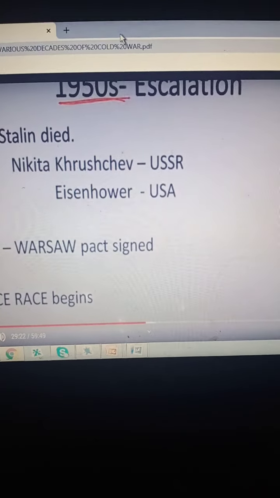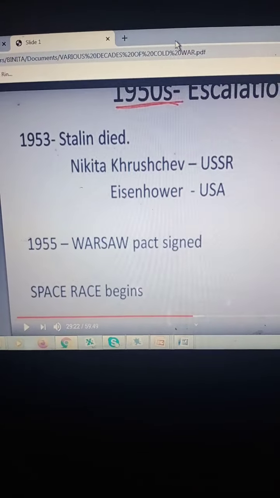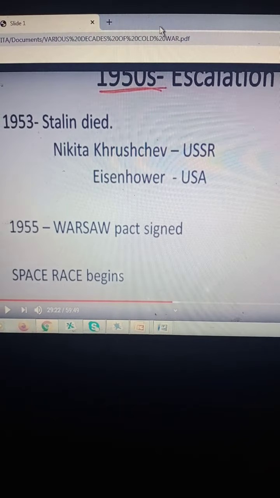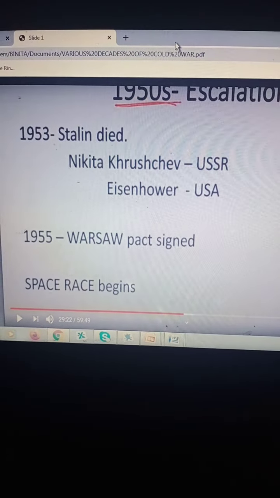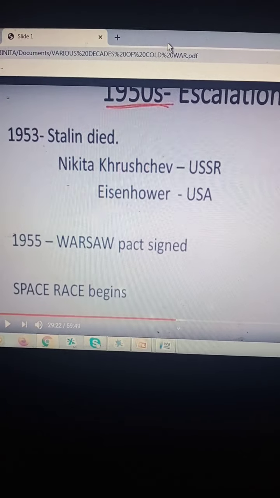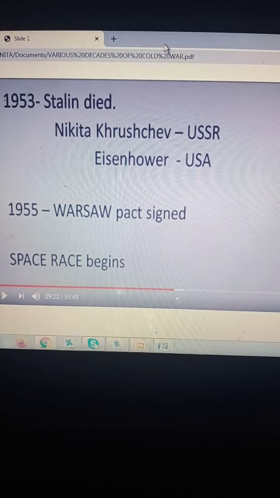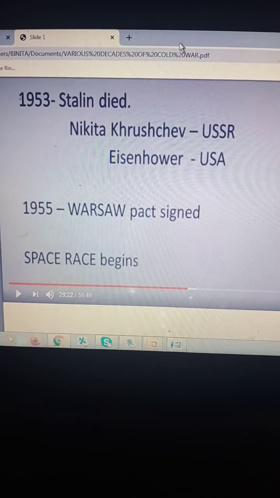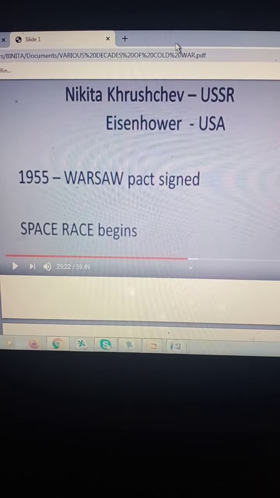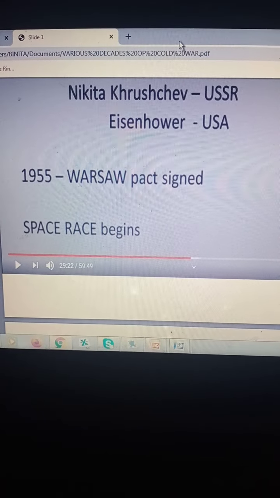Okay, now this is 1950s escalation. So the decade that starts from the 1950s, you have the escalation, that is the Cold War increases, and you can see the death of Stalin in 1953, and Nikita Khrushchev now taking over the USSR as the next leader, and Eisenhower, who takes the place of Harry S. Truman of the US as the next president.